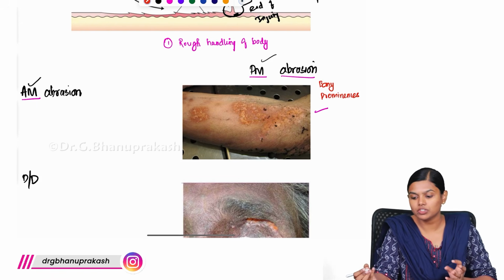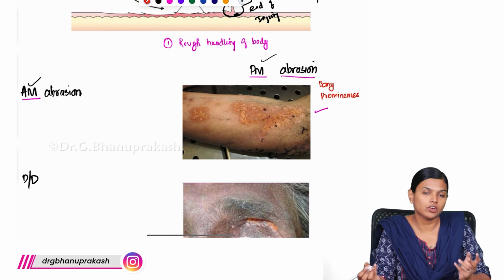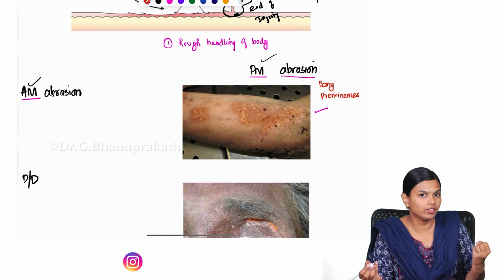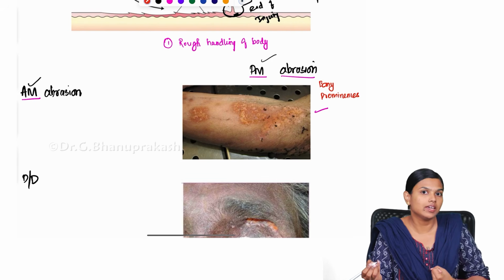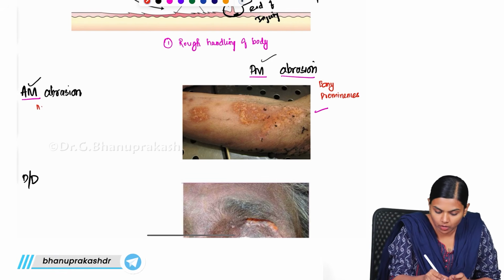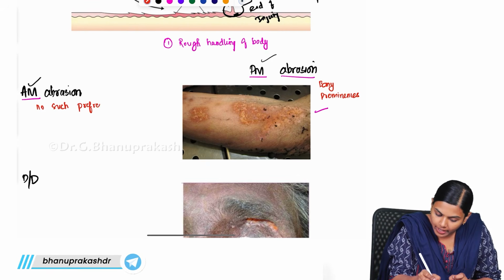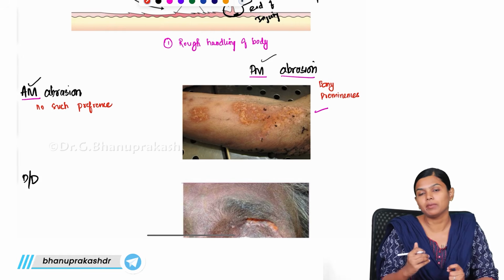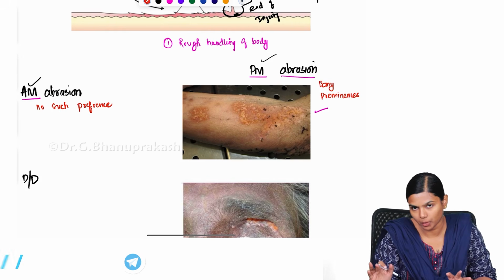These are the areas which are more prone to injury when you are shifting, when the body is so heavy. The part that can get easily injured is the bony prominences. But antemortem abrasion has no such preference. Abrasion can happen anywhere in the body if it is an antemortem abrasion.